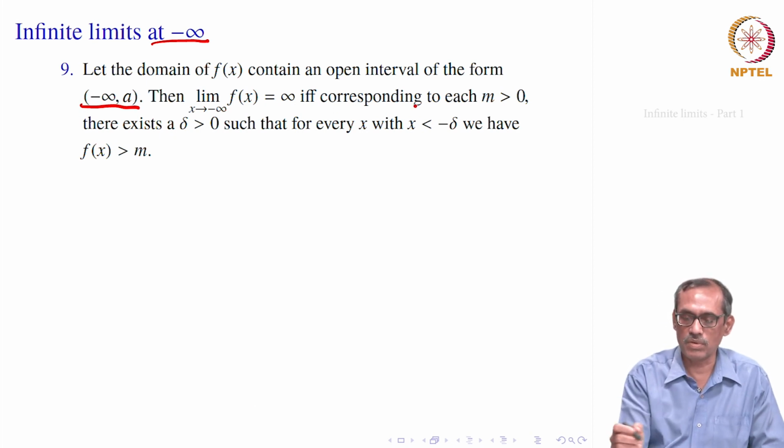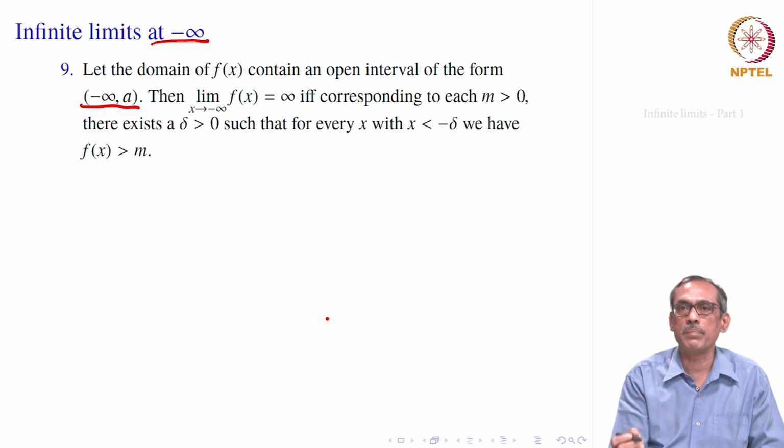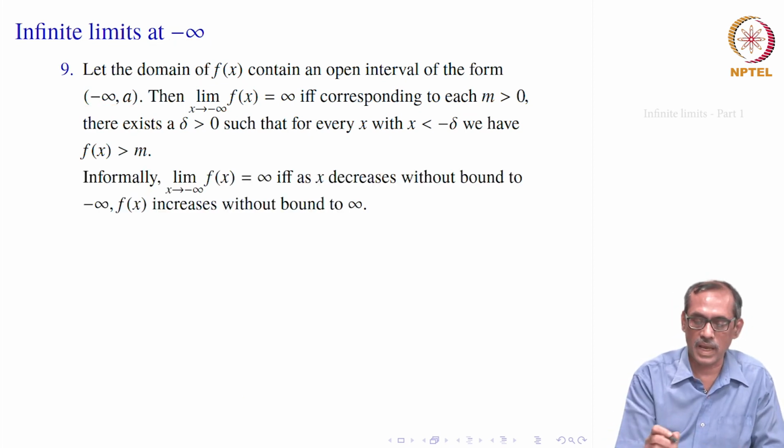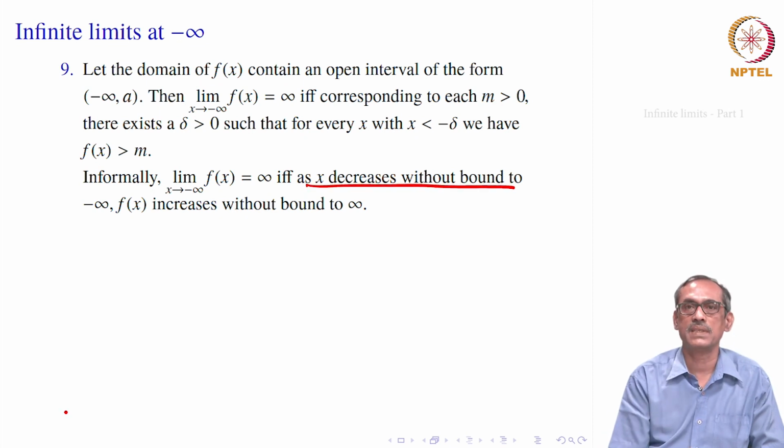So, the formal definition would look like this: corresponding to each m bigger than 0, there exists a delta greater than 0 such that for each x with x less than minus delta, because it is negative infinity, we have f of x bigger than m. Again, informally, this happens when x decreases without bound to minus infinity, f of x increases without bound to infinity.